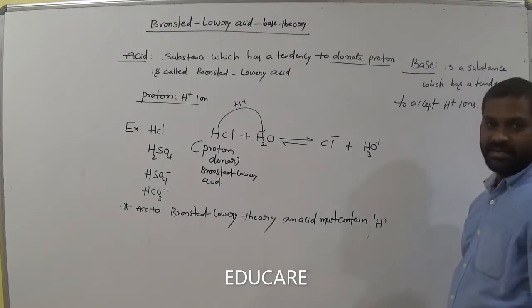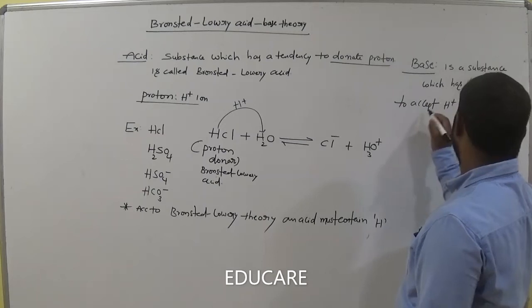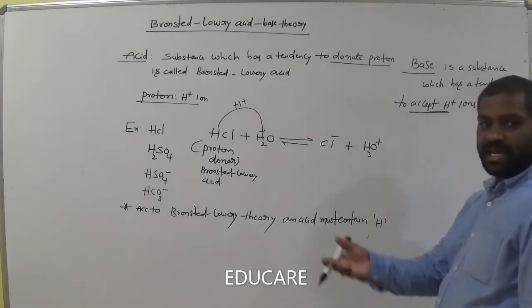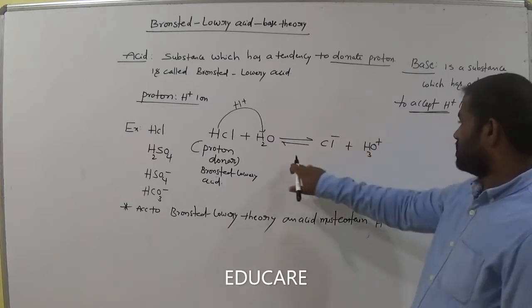If any substance can accept the proton, then it is called a Bronsted base. Let's see the example in this same reaction.